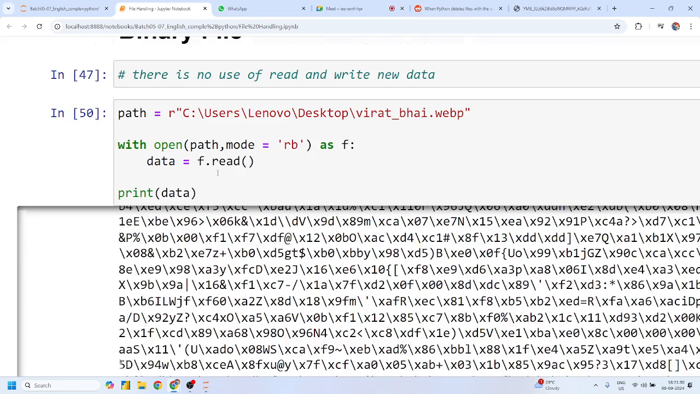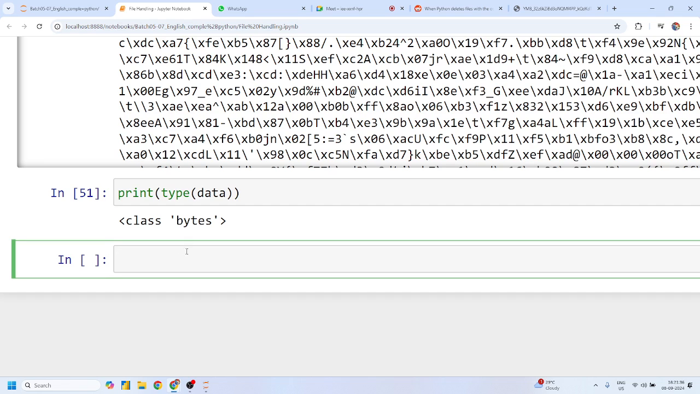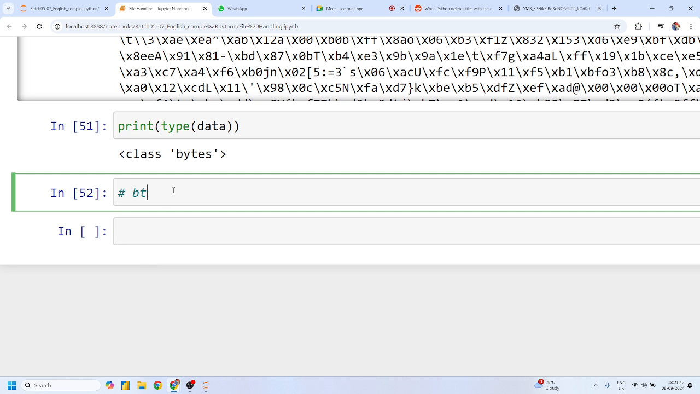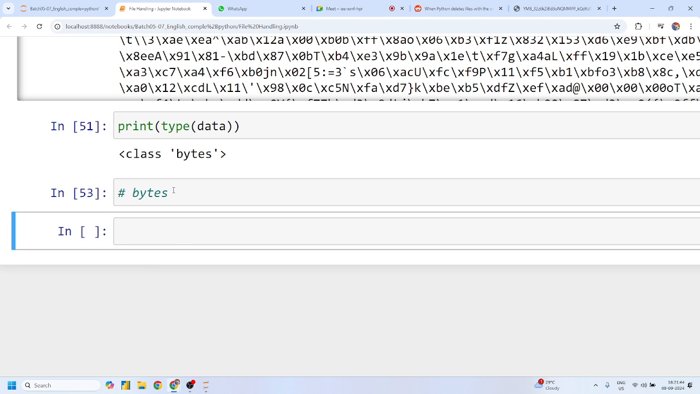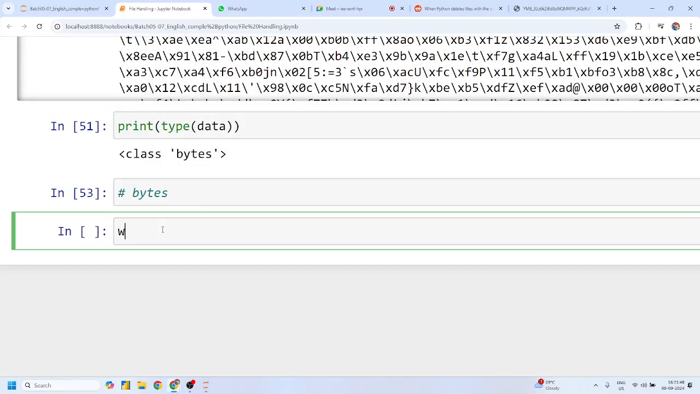Let me just show you the type of this data. I have already explained that this is the bytes data type. Yes or no, guys? Bytes data type. So what is the use of this, Shivani? We can create a copy of this file, right?